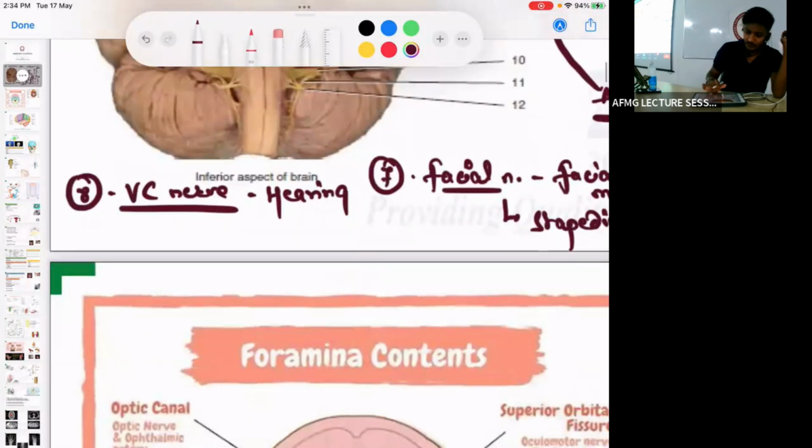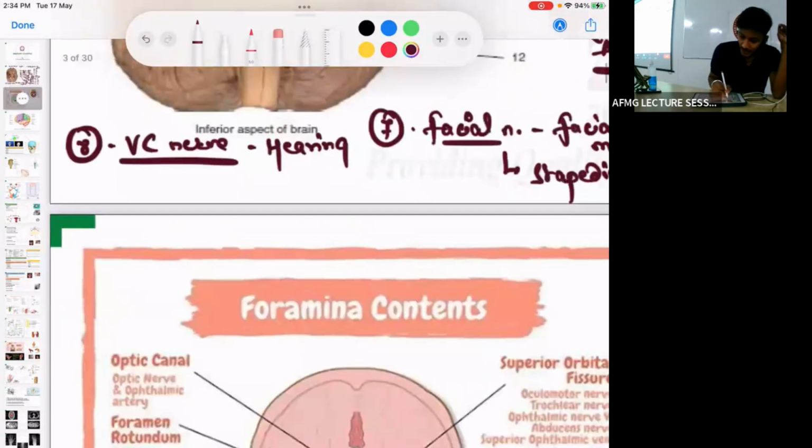How many divisions does it have, anybody? The vestibulocochlear nerve has how many divisions? Important. This is more important than even ENT. Very good. It has 3 divisions. First is the cochlear division. Second is the superior vestibular. And third is the inferior vestibular.